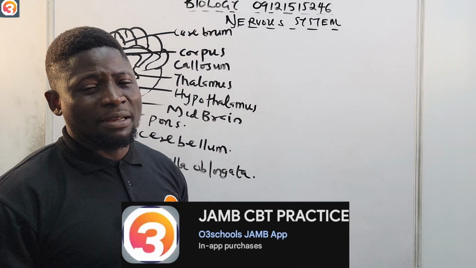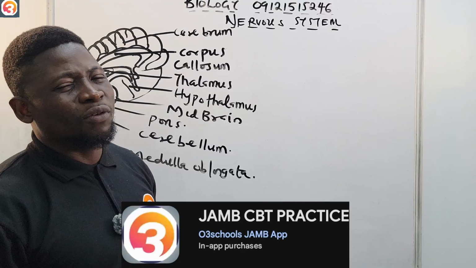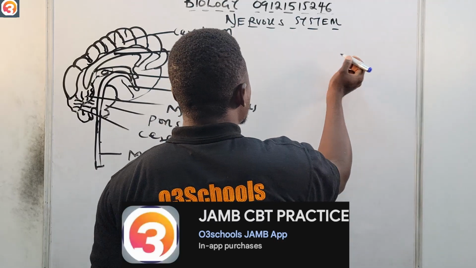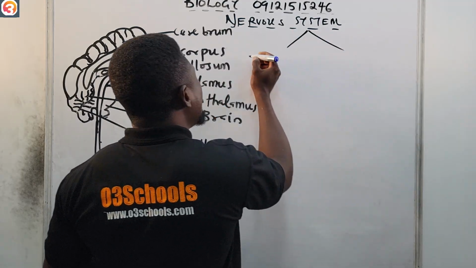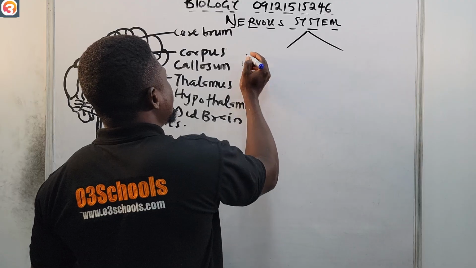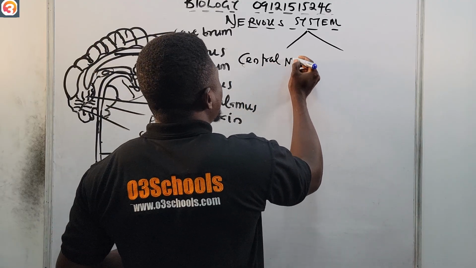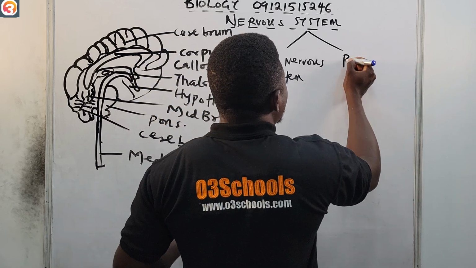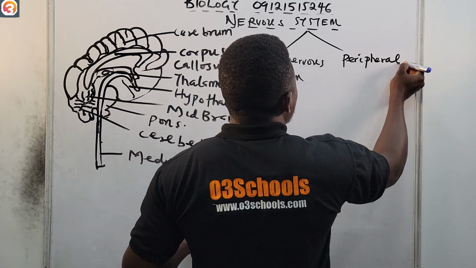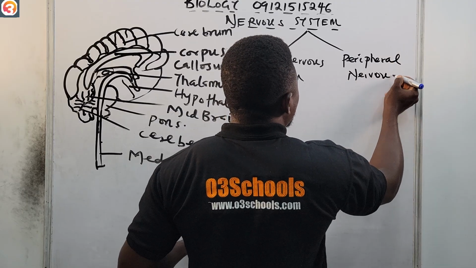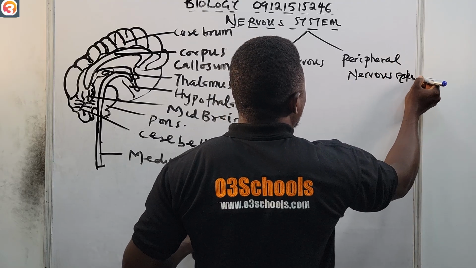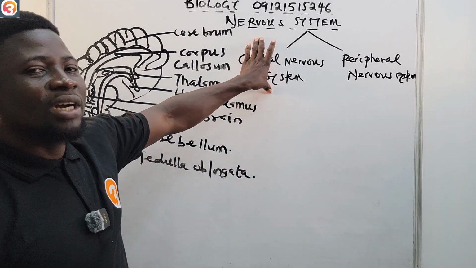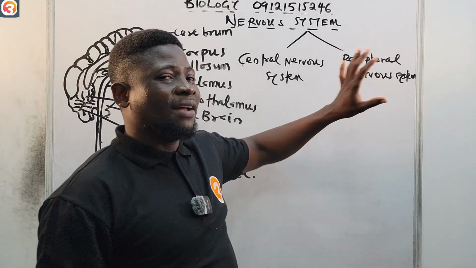I will say that neurons are the fundamental, the basic structural and functional units of the nervous system. So the nervous system consists of one we call the central nervous system, and then the peripheral nervous system. All right, so the nervous system consists of 2 types, which are the central nervous system and the peripheral nervous system.